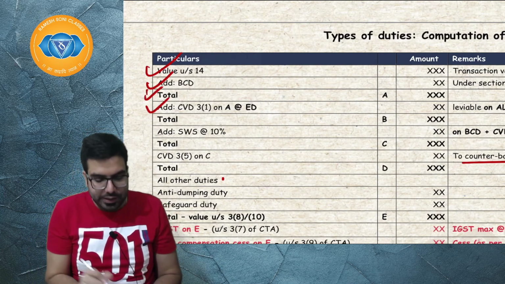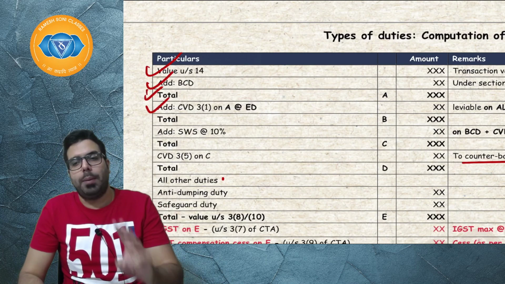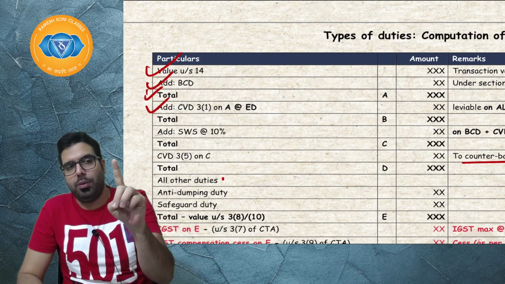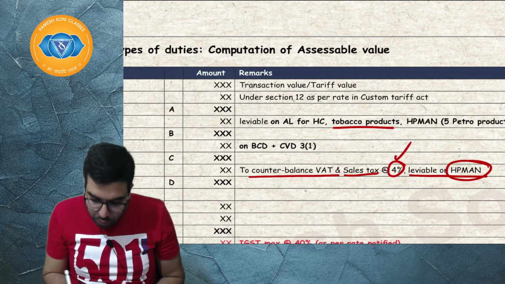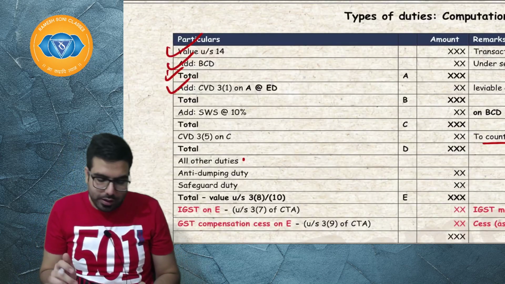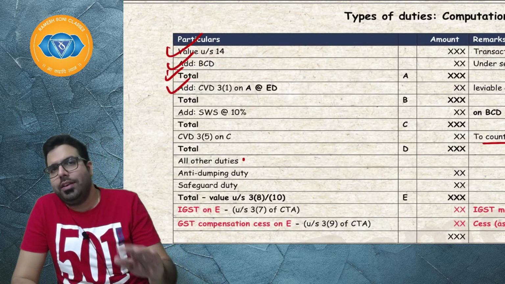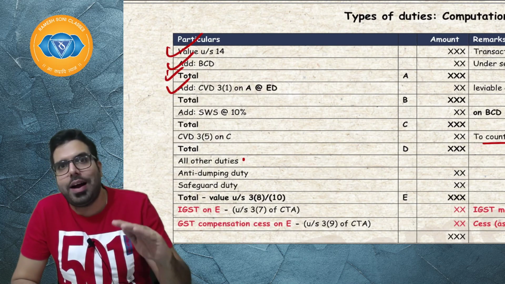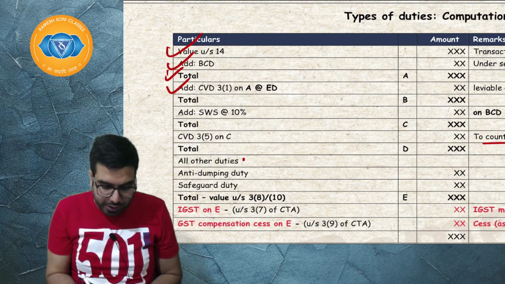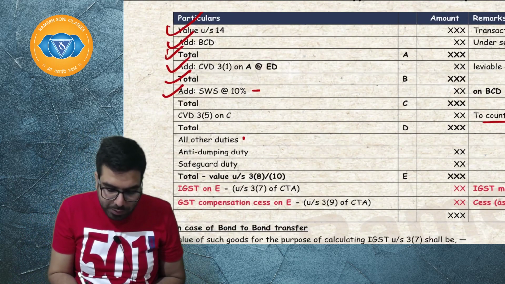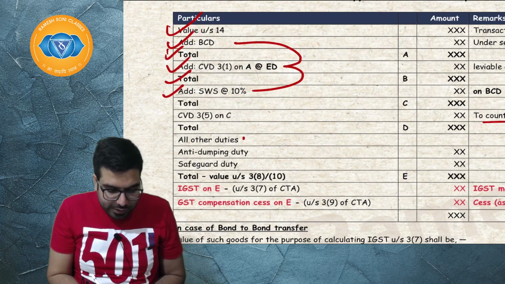Total will come. Then I'll apply CVD 3(1), which is applicable only on 3 products: alcoholic liquor for human consumption, tobacco and tobacco products, and HP man. Sir, it is equivalent to the excise duty levied on like article. However, in case of alcoholic liquor, it is the rate notified by the central government. Total will come. SWS will be imposed on this amount, and then total will come.